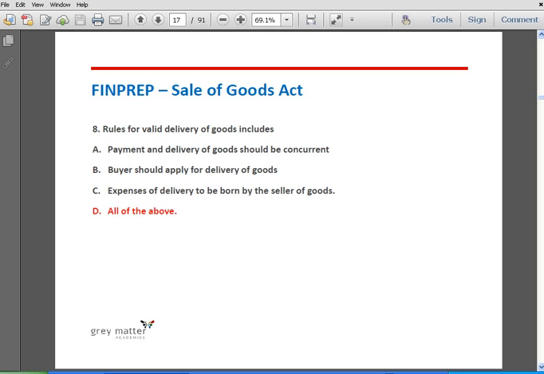All of the above. The rules of the delivery of goods are the effect of part delivery, that is, buyer to apply for goods, place of delivery, time of delivery, goods in possession of third party, expenses of delivery, that is to be borne by the seller, delivery of wrong quantity, payment and delivery of goods should be concurrent, delivery to carrier, deterioration of goods during transit, and buyer's right to examine the goods. So these are the rules relating to delivery, and hence option D is correct.